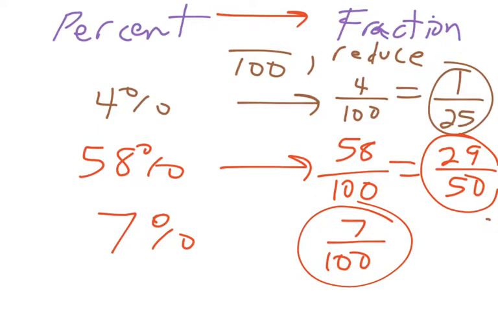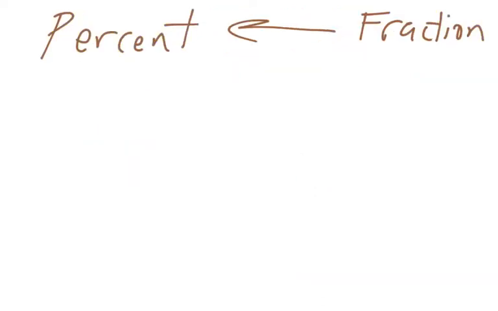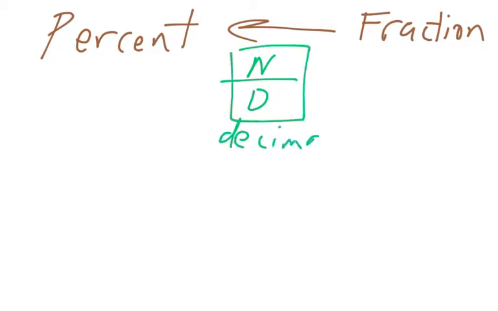All right? Now let's say you're given the fraction of something and you want to make it into a percent. Well, what you have to do is divide your numerator by your denominator using your calculator, and your answer will be a decimal. And if you remember, to make a decimal into a percent, you multiply by 100. So that's the process for making a fraction into a percent. You divide your numerator by your denominator using your calculator, get a decimal, and then multiply that decimal by 100.